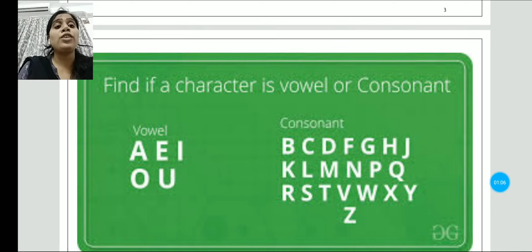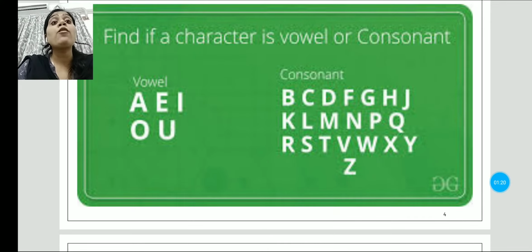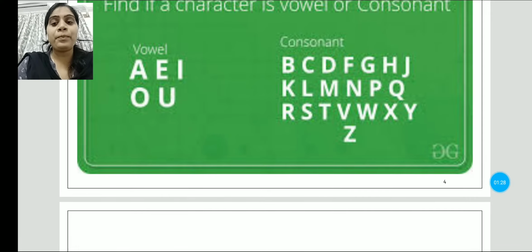What is a consonant? B, C, D, F, G, H, J, K, L, M, N, P, Q, R, S, T, V, W, X, Y, Z. This is our consonants. In this we are using a.